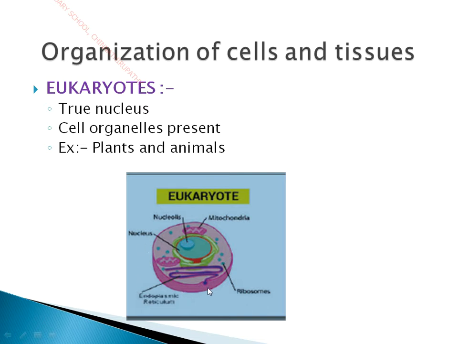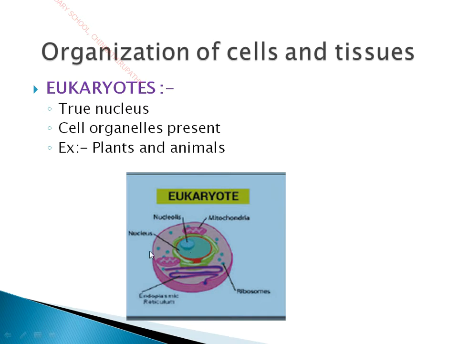So in eukaryotes, you can see the outer structure called the cell membrane or plasma membrane. In addition, plant cells contain an additional layer called the cell wall, whereas the cell wall is absent in animal cells. Inside you can see the cytoplasm with a number of cell organelles, and here you can see the nucleus with a well-defined nuclear membrane and nucleolus.